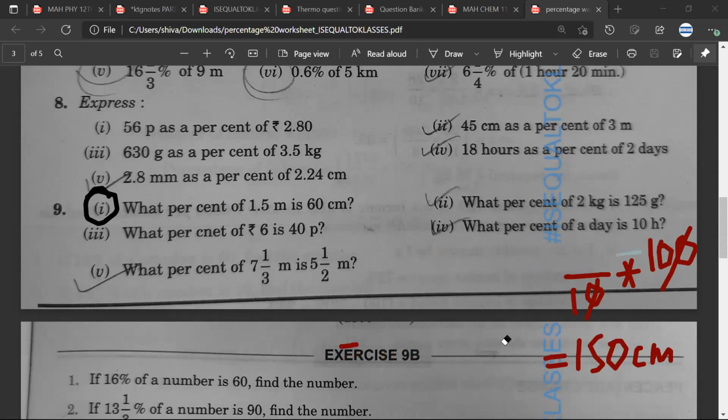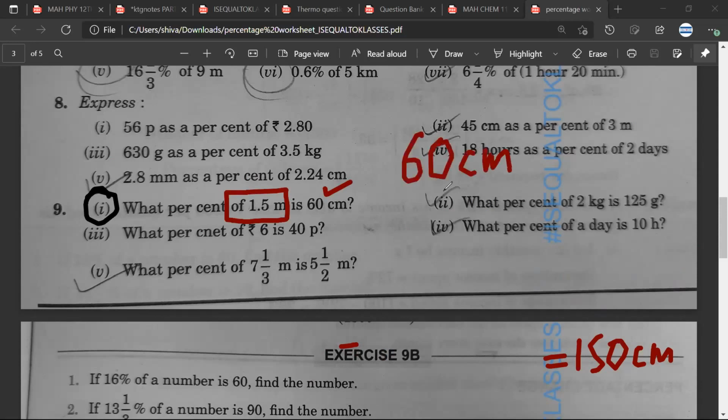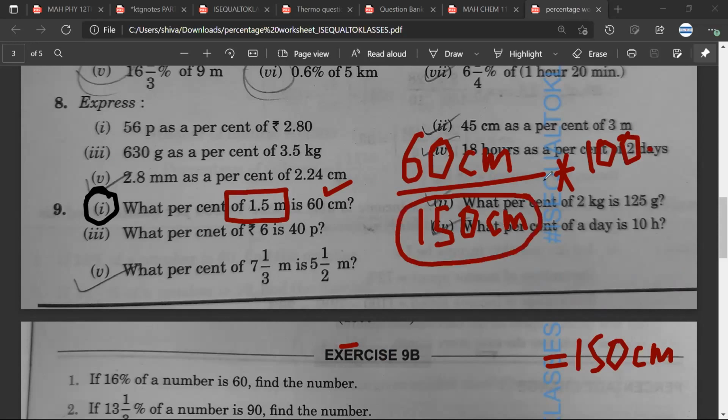Now basically the question that is being asked is, what percent of 1.5 meter is 60 centimeter? So now it has to be written as 60 centimeter upon 150 centimeter into 100. Satya, any doubt? No, sir. What percent of 1.5 meter? So of will come in the denominator. Sarthak, is it okay? Yes, sir.